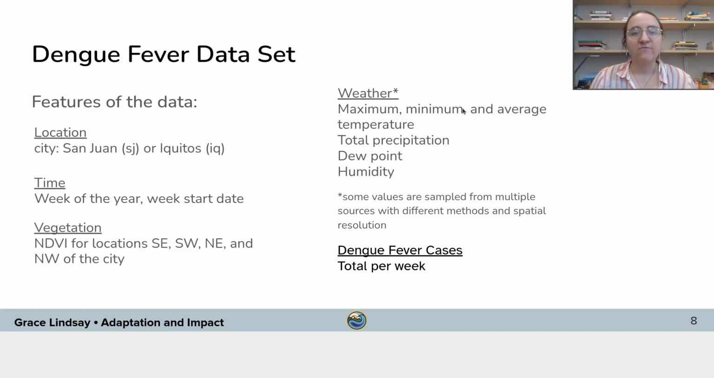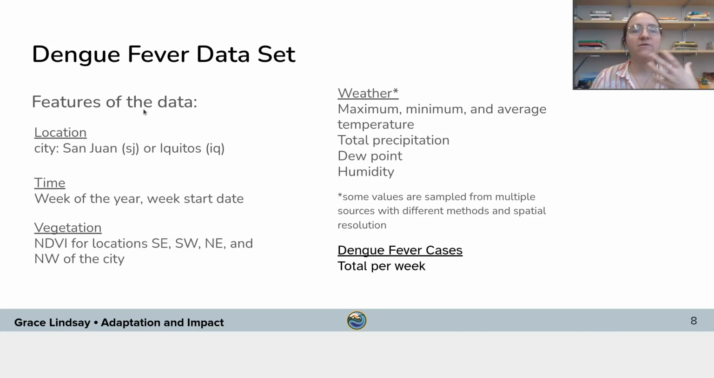We also have measures of the weather. We have maximum, minimum, and average temperatures, total precipitation, dew point, humidity. And for some of these variables, you actually have multiple measures because they're sampled from different sources and also sometimes with different spatial resolution. So you'll see multiple different measures of things like temperature in this data set.